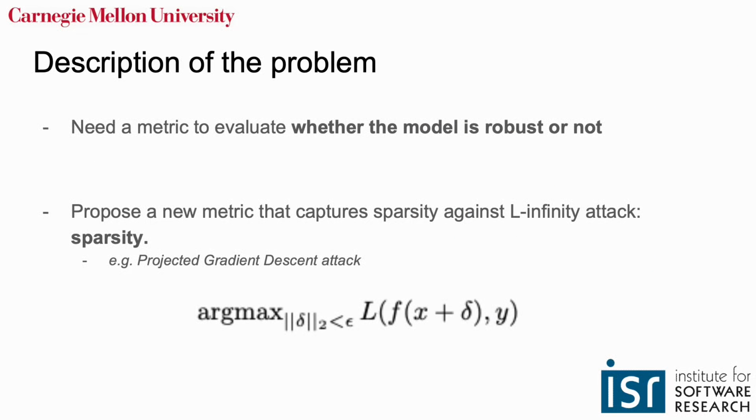In order to determine whether the model is robust or not, we must define a metric to measure it. In the past, adversarial accuracy was usually used to measure the model's robustness, but using one metric was not enough. So we are proposing a new metric that captures sparsity of a model against L infinity attack.